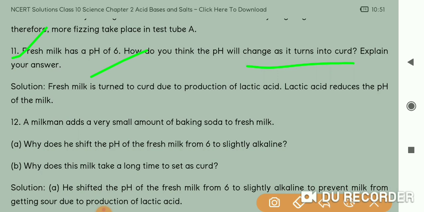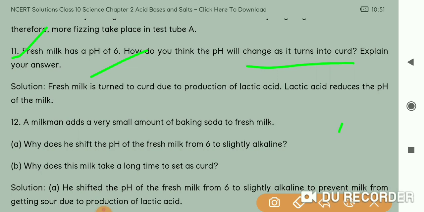Now they are basically asking us whether this pH value will increase or decrease. It means that curd has lactic acid, so whether the pH value will increase in the curd sample formed from the milk, or it will decrease.